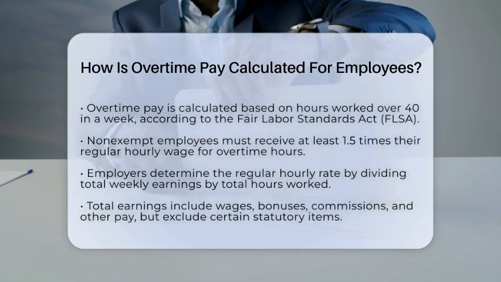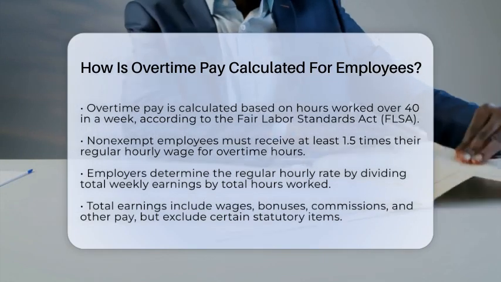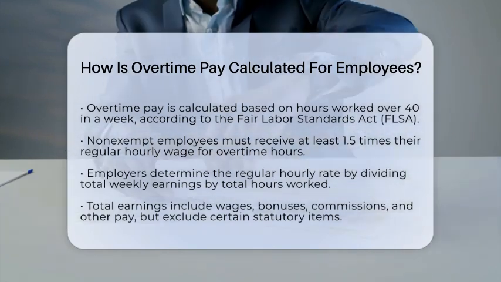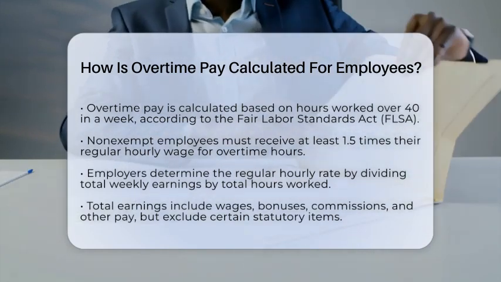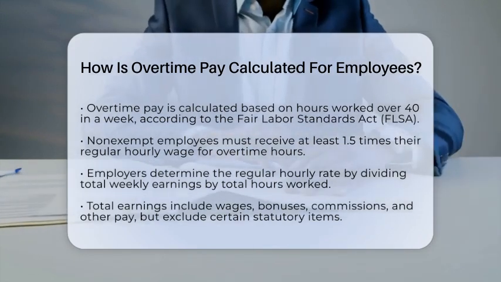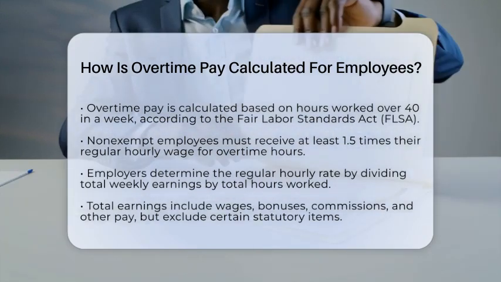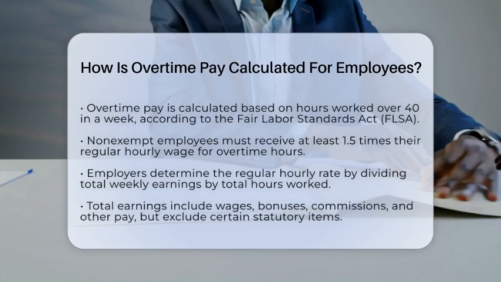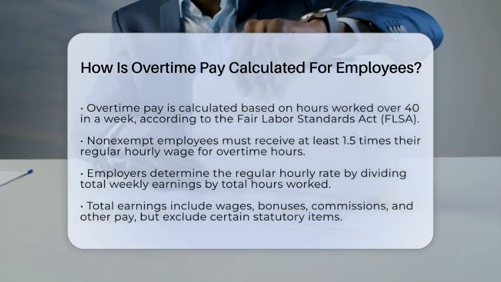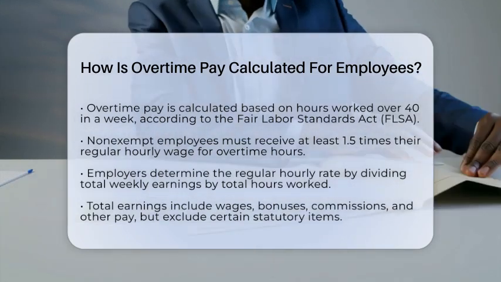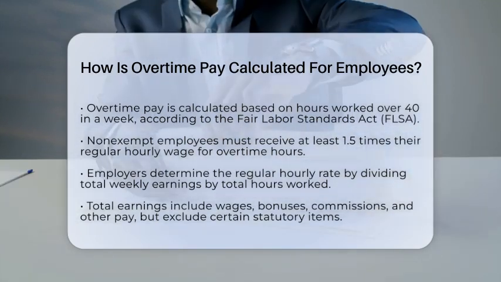Under the Fair Labor Standards Act, which sets federal rules for wages and hours, non-exempt employees must be paid at least 1.5 times their regular hourly wage for any hours worked over 40 in 1 week. This means if you work more than 40 hours, your employer needs to pay you extra for those hours.